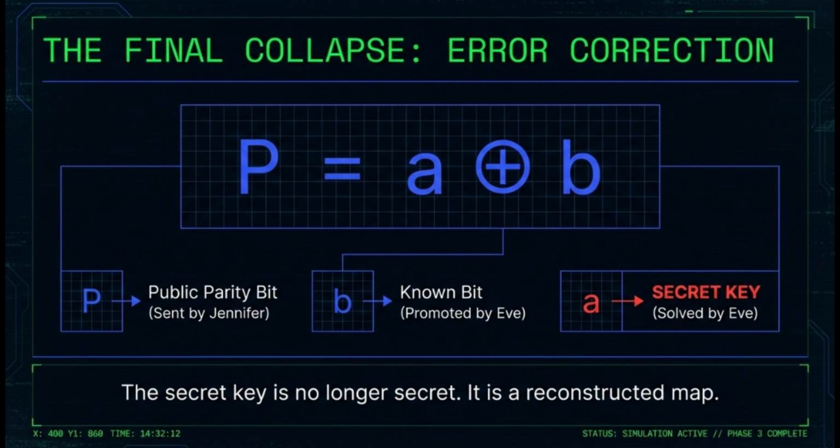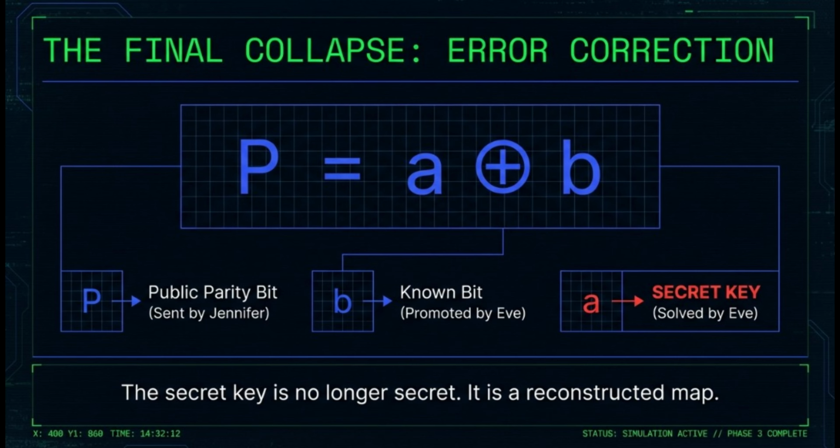The public parity bit, P, is sent openly by Jennifer. The known bit, B, is a value Eve already possesses because she promoted it to the peak of the detector gate earlier in the cycle. By simply XORing these two known values, Eve mathematically solves for A, the secret key bit. She has achieved the ultimate goal of a forensic exploit, reconstructing the secret key without ever directly measuring it or alerting the system's defensive monitors.